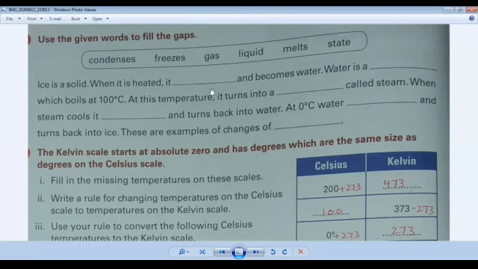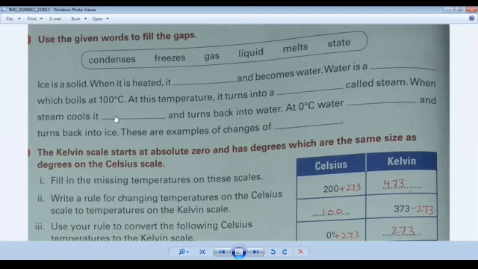Come to the next option, which boils at 100 degrees centigrade. At this temperature, it turns into a gas. It turns into a gas called steam. When steam cools, what will happen?